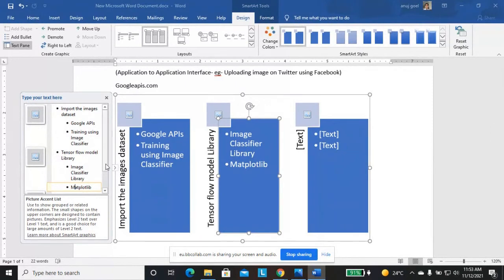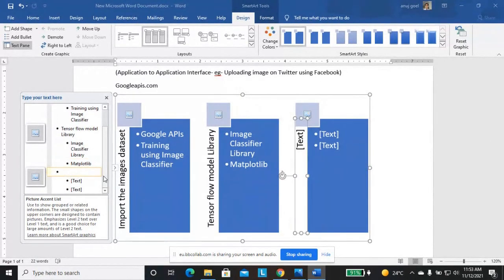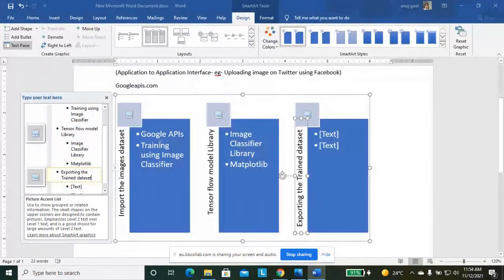Then in the third step, we are exporting the trained dataset. We provide the training to the images from Google API, which means we implement the algorithms, then we export that data on TensorFlow.